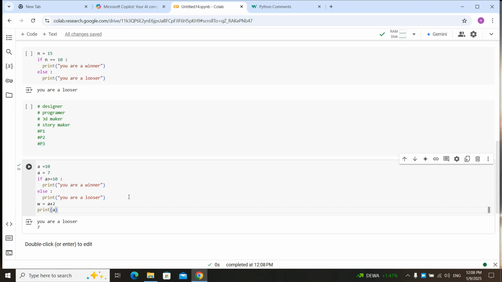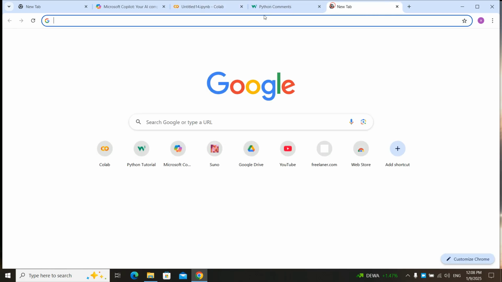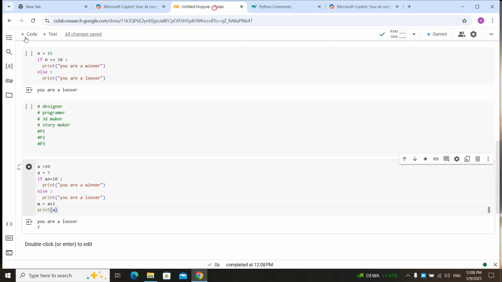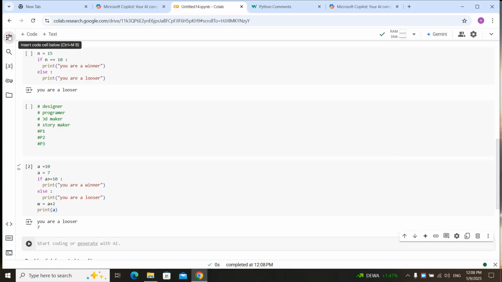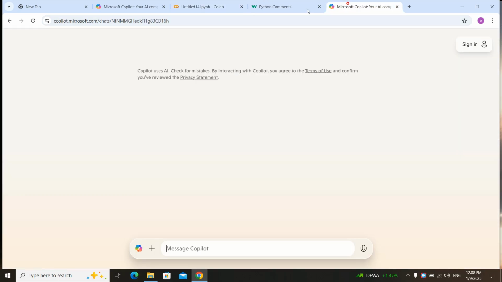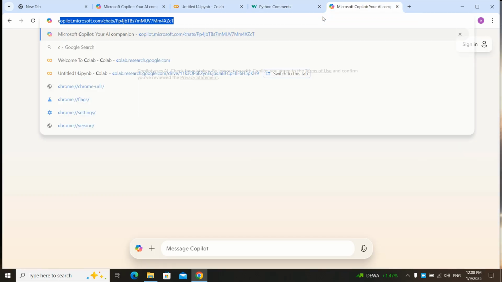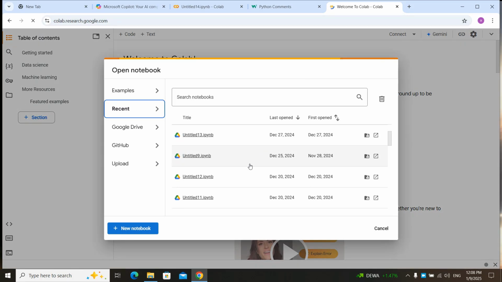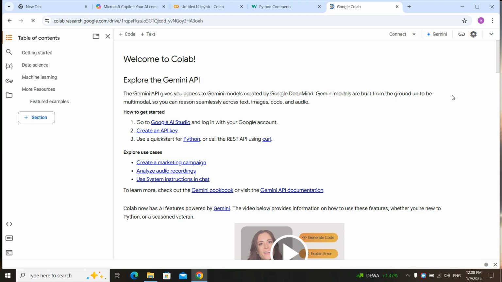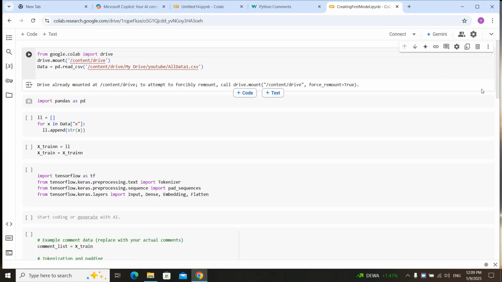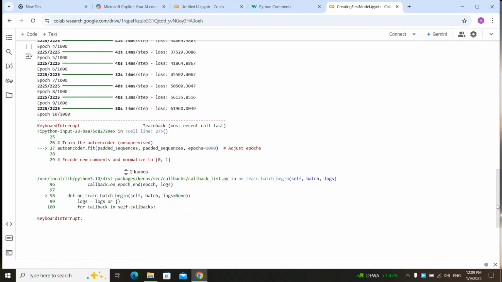For example, I have here a code. Let me show you. Oh, I can open it from here. No. Let me see if I have it here. No problem. Let's go to Colab. I write a code, for example, and it's a lot of lines of code. I have it here, I think. It's creating the first model. Let's go to that. Wait a little. We create a code. It's more than 100 lines of code. If we don't write comments, we don't know what the code is doing.